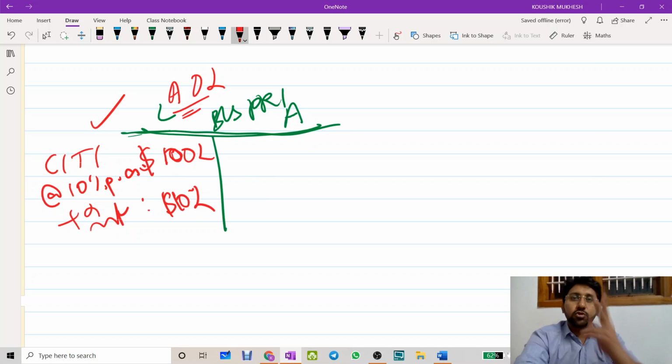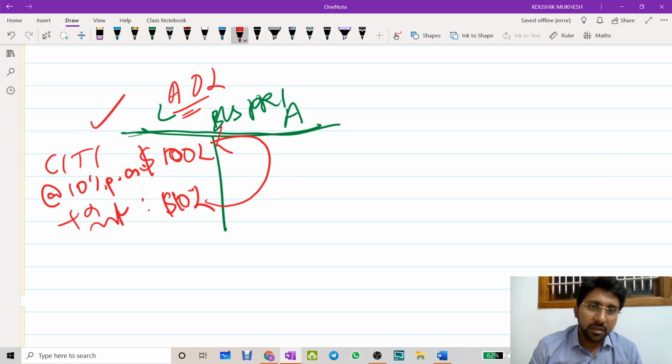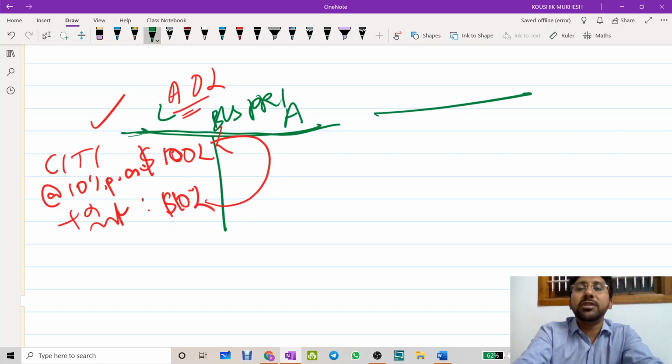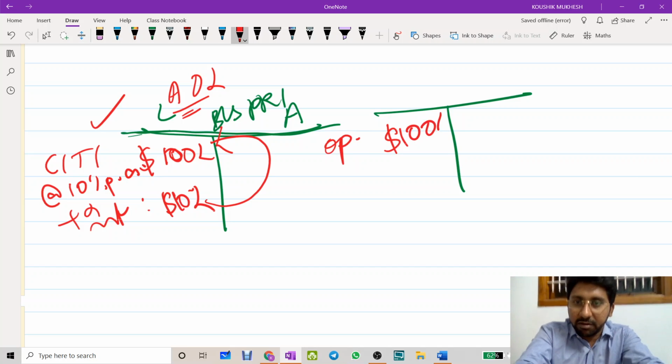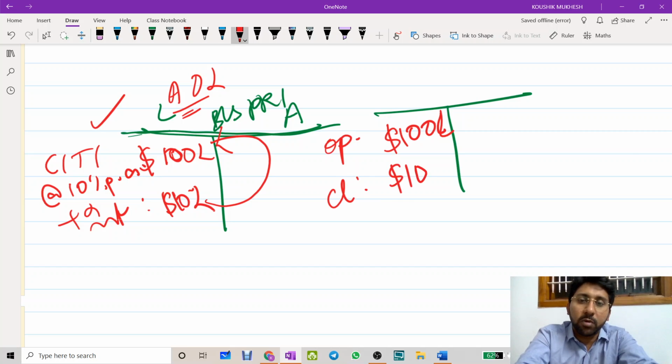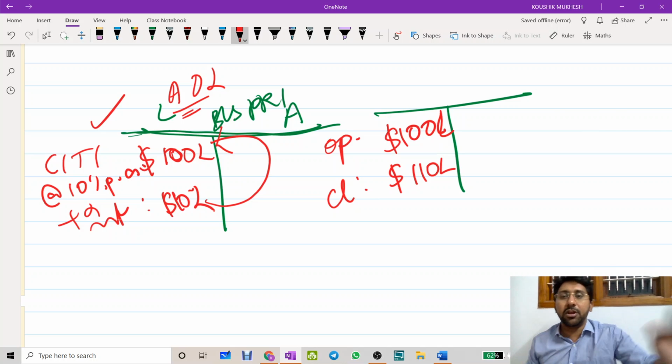This foreign bank has two remedies now. One, proceed through the Insolvency and Bankruptcy Code. Second, amortize the loan. What is amortization? I will include this defaulted interest into the principal. Now answer, everyone who is listening to the video lecture, please contemplate yourself. What is the opening loan amount? If I am not wrong, it will be $100 lakh. And what is the closing loan amount? $110 lakhs.